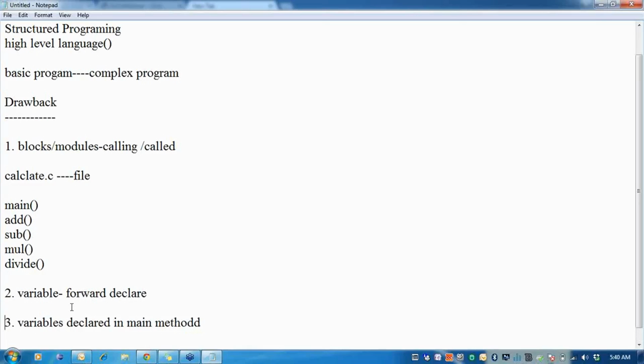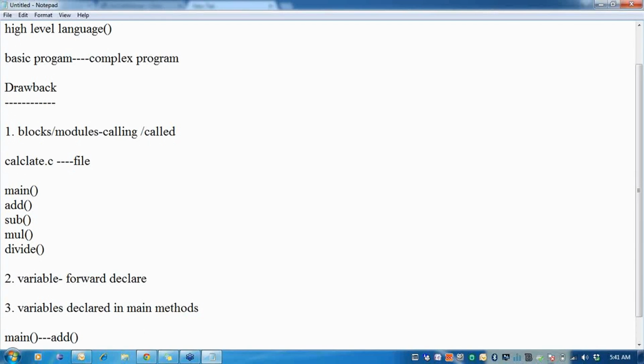So what happens when main is calling a method, say add? Internally, add may also call a method called multiply.